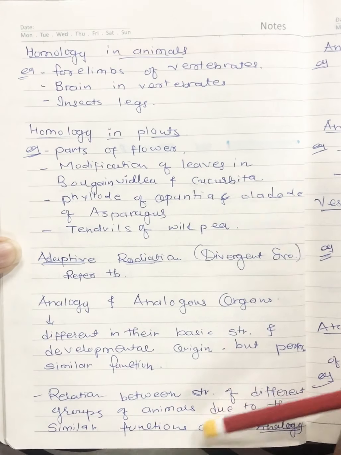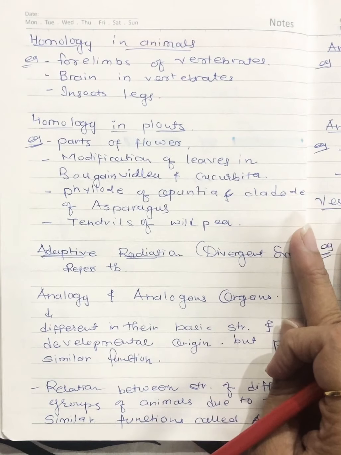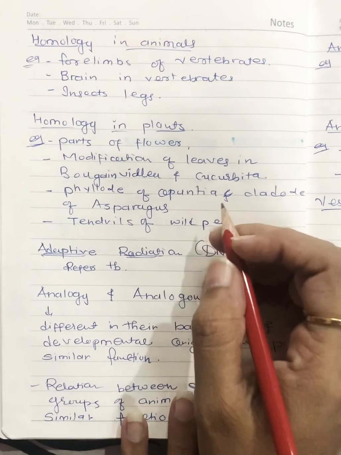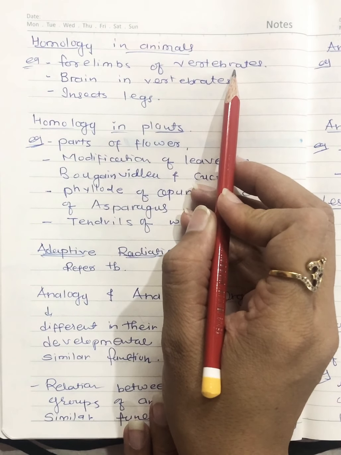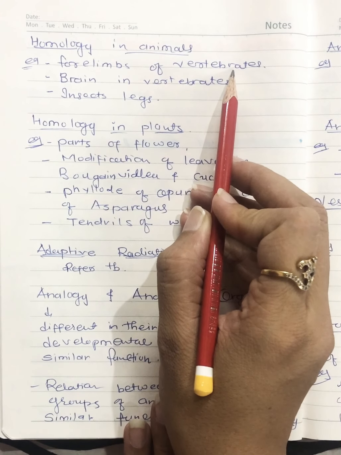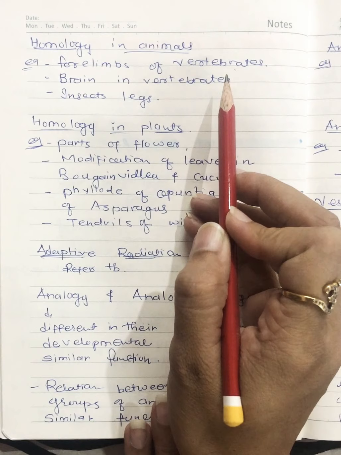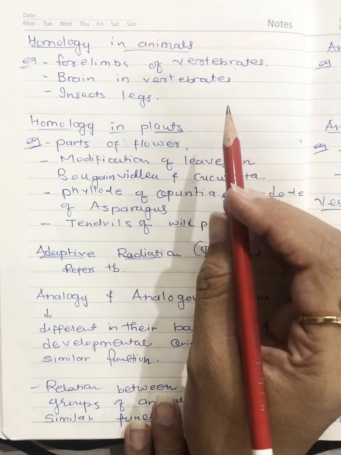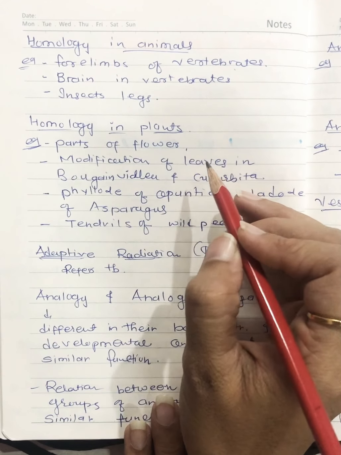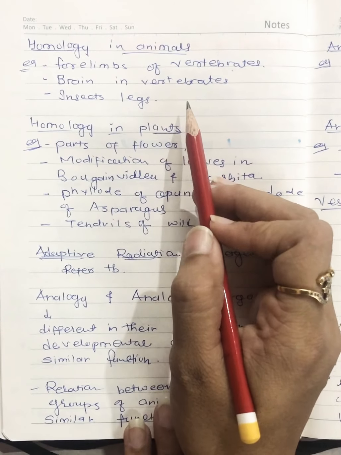Now there are a few examples of homology in animals. Some of you know that. First one is forelimbs of vertebrates, as we have talked about, like whales, bat's wing, cat's paw, horse's front leg, human hand, bird's wing. They share similar bone structure but are dissimilar in their function, right?